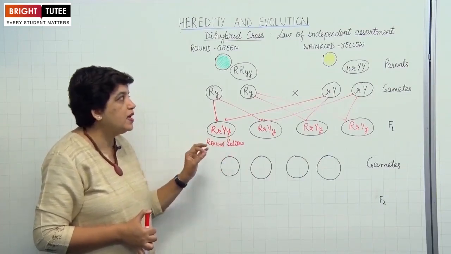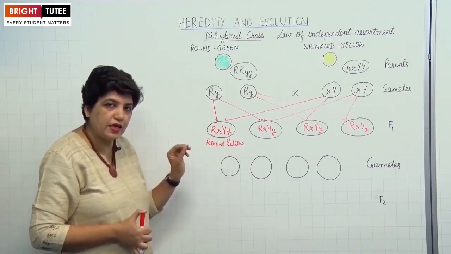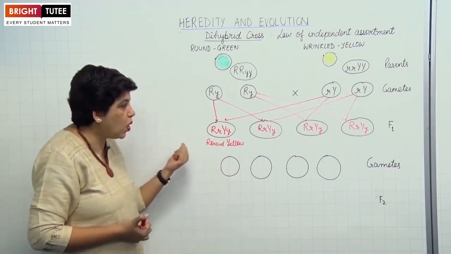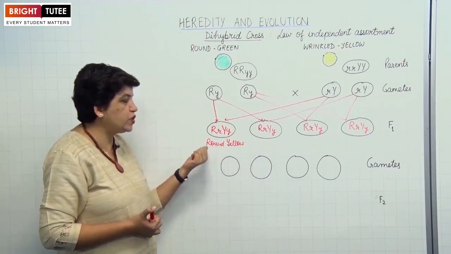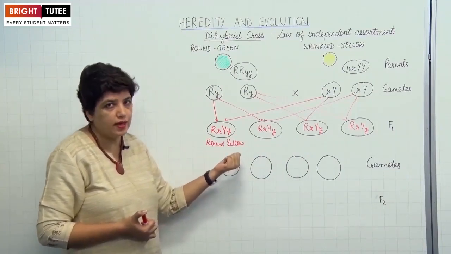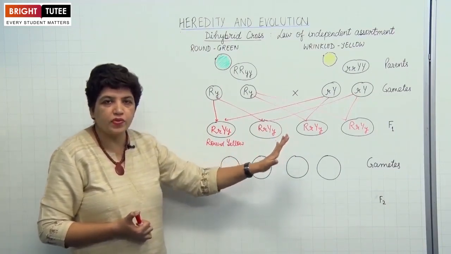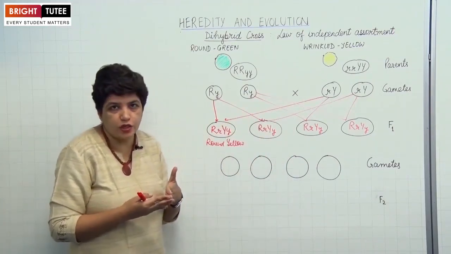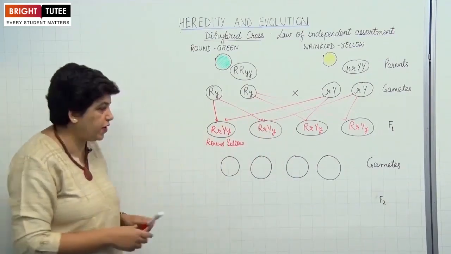Similarly, small y is for the green color of the seed. Even that could not express itself in the first generation. So all the plants bear seeds which are round and yellow in color. This is the F1 progeny. Now, these plants were allowed to have self-pollination. What types of genes will be formed?